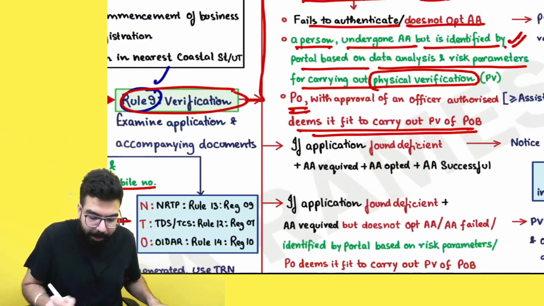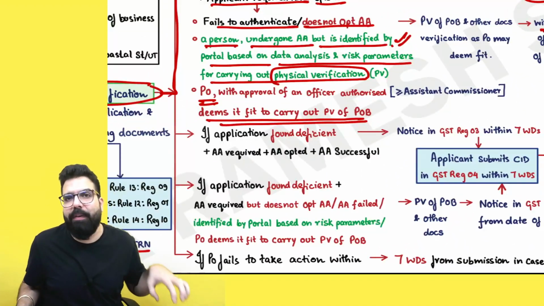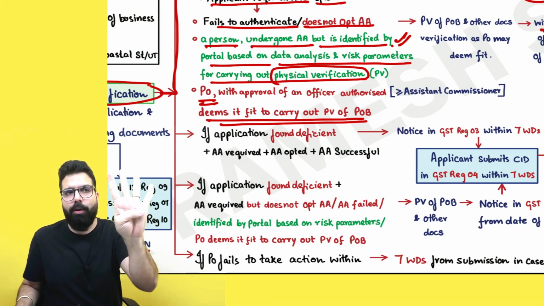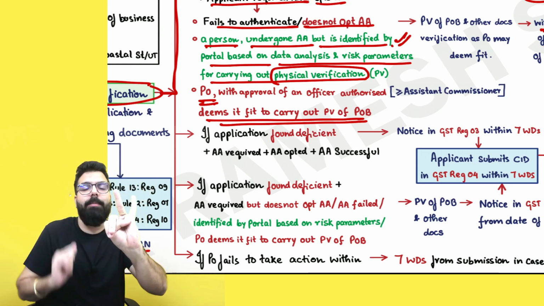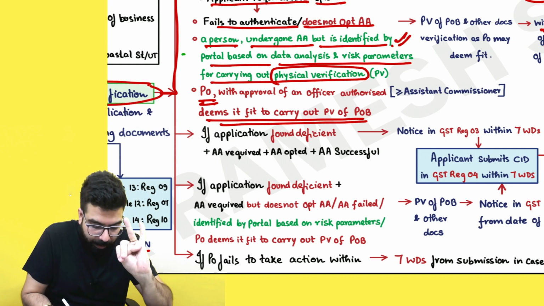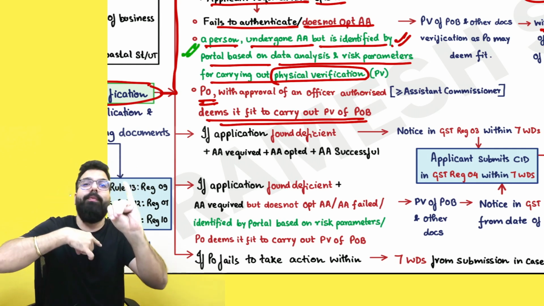Rule number 9 mein amendment. What is the rule number 9 mein amendment? What are the cases when physical verification of the place of business will be done? Number 1, you already knew you are required Aadhaar authentication, did not opt. You are required Aadhaar authentication, you failed Aadhaar authentication. Now, one more point has been added. If, sir, the portal has identified you for physical verification, then also they can do physical verification.